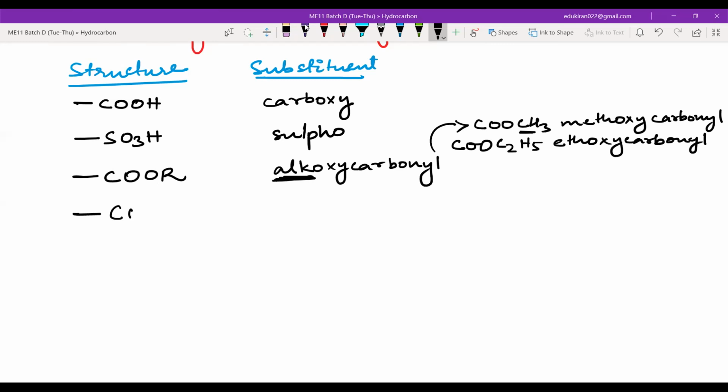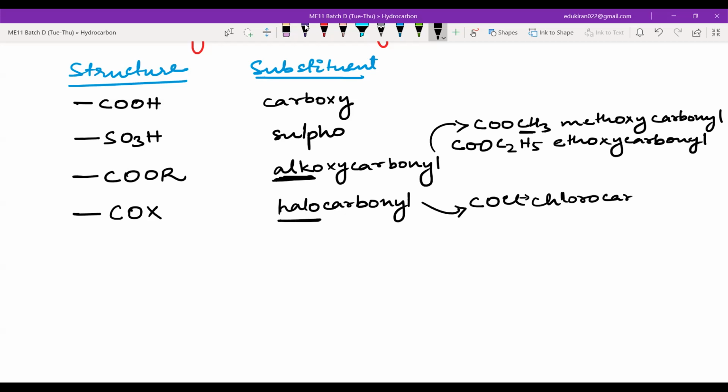We have COX, that is halocarbonyl. If you have COCl, then this halo will be chlorocarbonyl.